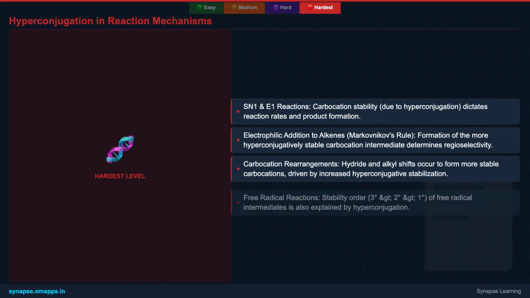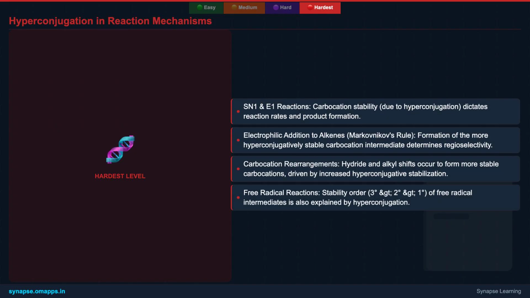Hyperconjugation is indispensable for understanding numerous reaction mechanisms. In SN1 and E1 reactions, the rate-determining step involves carbocation formation, and its stability, dictated by hyperconjugation, directly influences reaction speed. For electrophilic additions to alkenes, Markovnikov's rule is a direct consequence. Hydrogen adds to the carbon, forming the more hyperconjugatively stabilized carbocation intermediate.